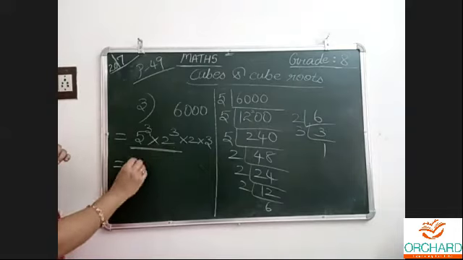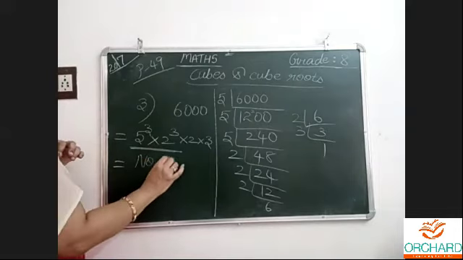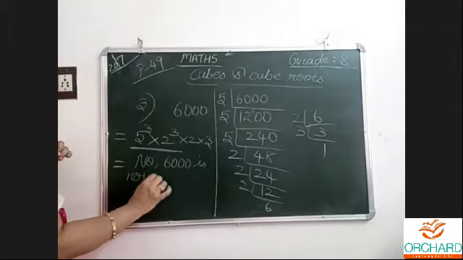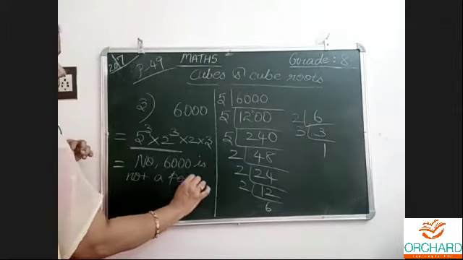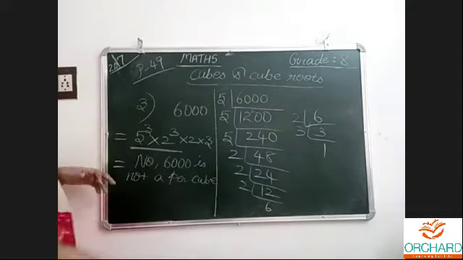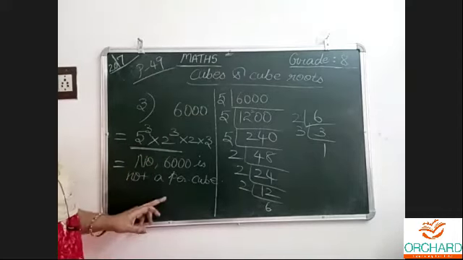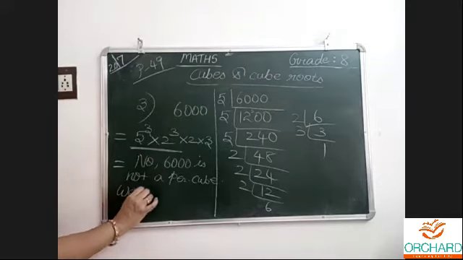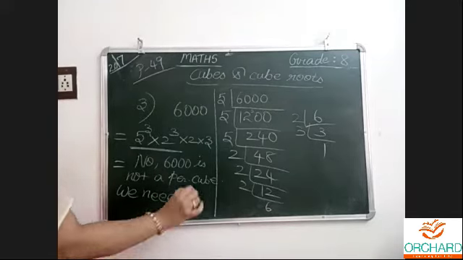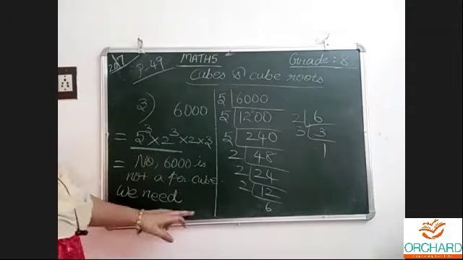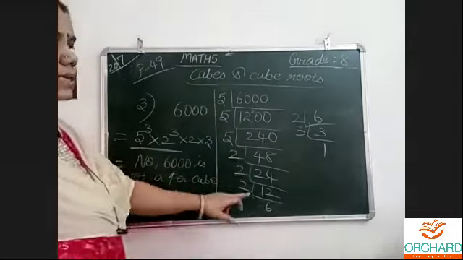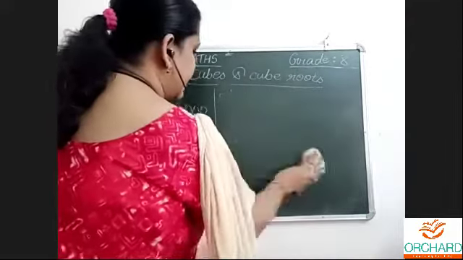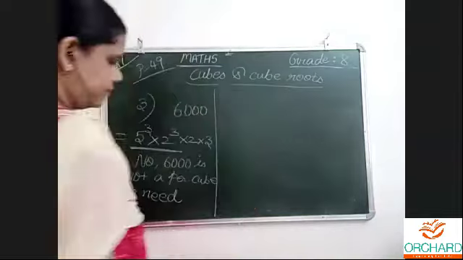So first thing, 6,000 is not a perfect cube. First thing is this. 6,000 is not a perfect cube. So what we need? What we need, I am writing here. Here no place. This you understood, no? Prime factorization. You will be getting all this in the material, don't worry.